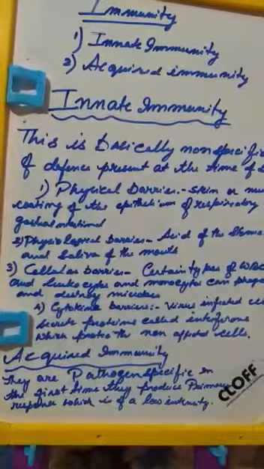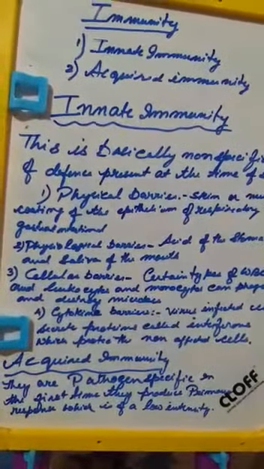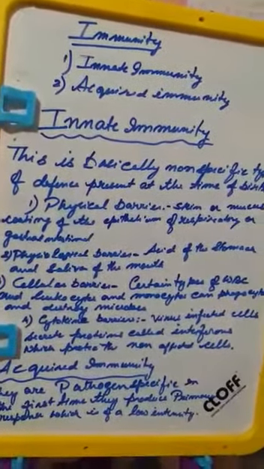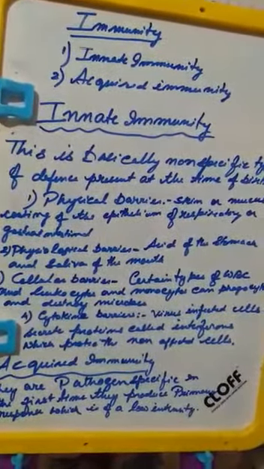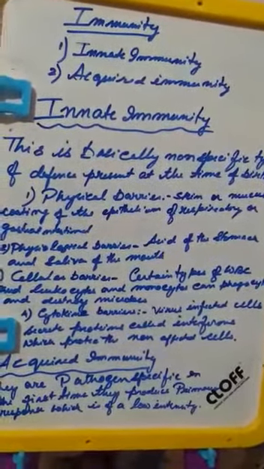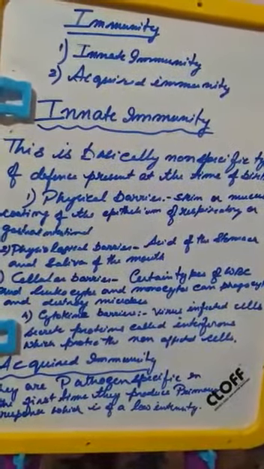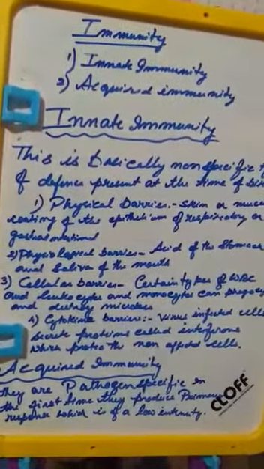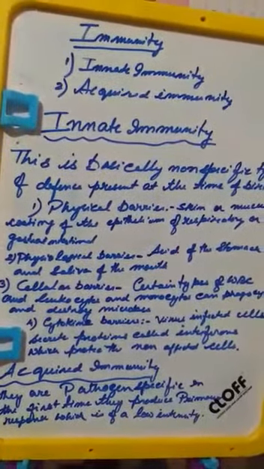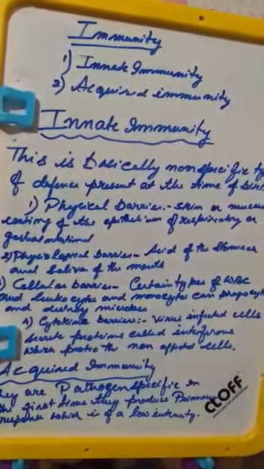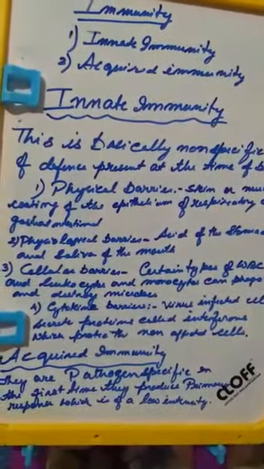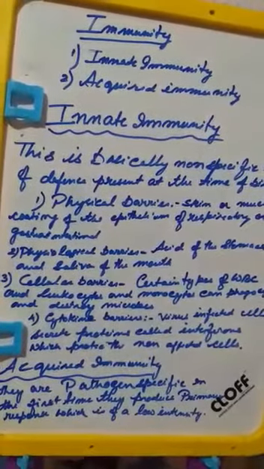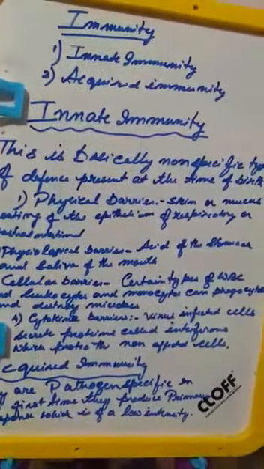Now basically, what is acquired immunity? Acquired immunity is something that you achieve after the infection is over. That means once the pathogen has infected a person, it creates certain antibodies within the individual, and from there the pathogen-specific system works. The body previously notices and remembers the antibody that is produced within it, and that prevents the primary response and to a certain extent it is of a very low intensity.